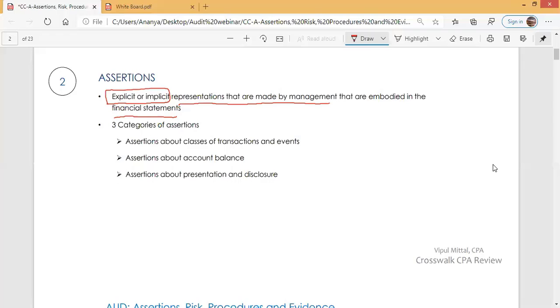So these representations are in the financial statements, through the financial statements. For example, management states that the value of property, plant, and equipment is $90,000. So management states in the balance sheet property, plant, and equipment at $90,000.